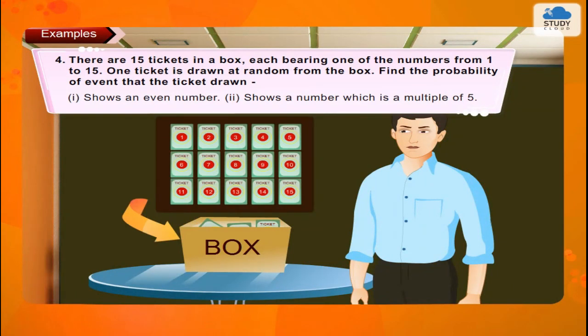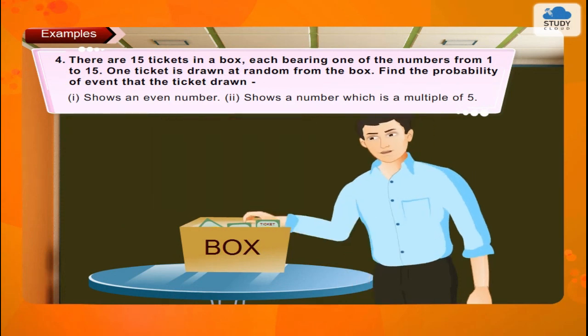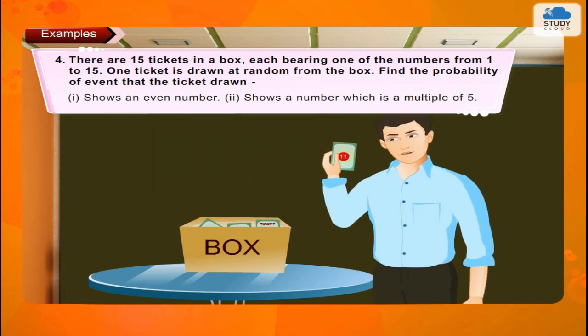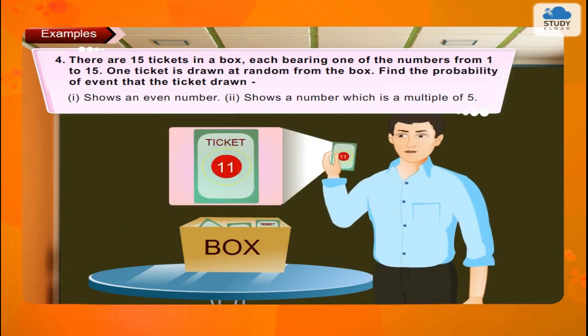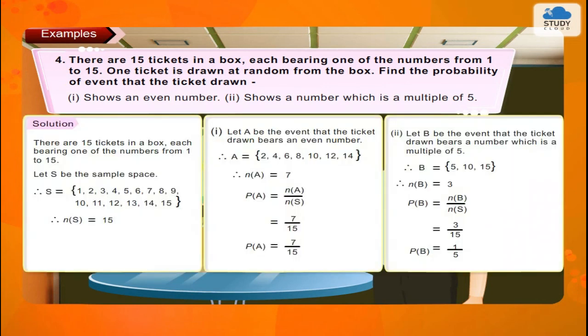4. There are 15 tickets in a box, each bearing one of the numbers from 1 to 15. One ticket is drawn at random from the box. Find the probability of the event that the ticket drawn 1. shows an even number, 2. shows a number which is a multiple of 5. Solution.